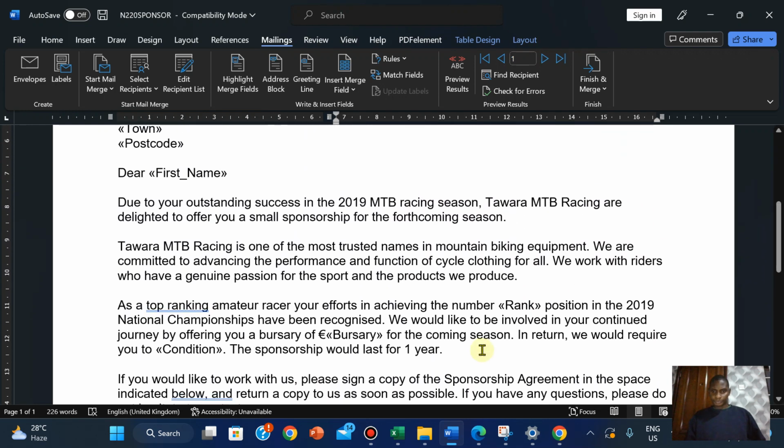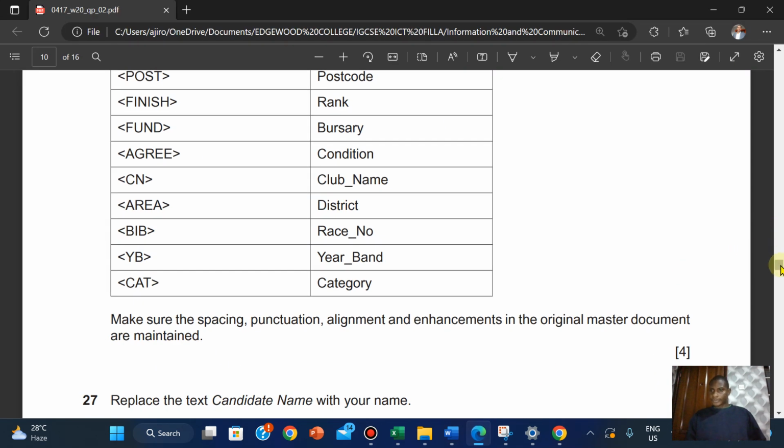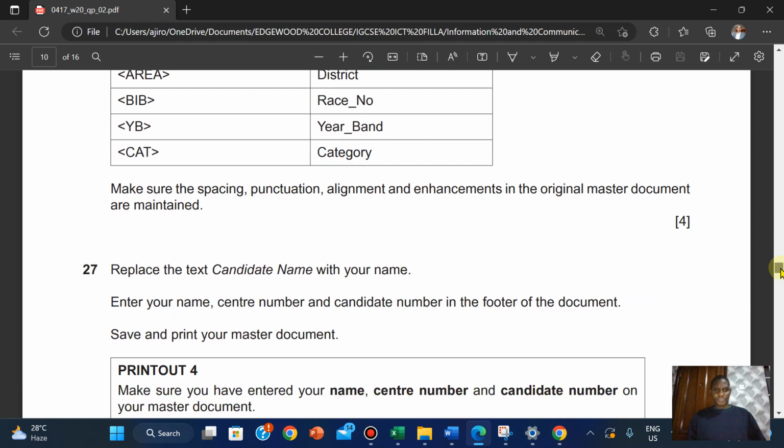All right, make sure the spacing, punctuation, and alignment, the enhancement in the original master document are maintained. Question 27, replace the test candidate name with your name.